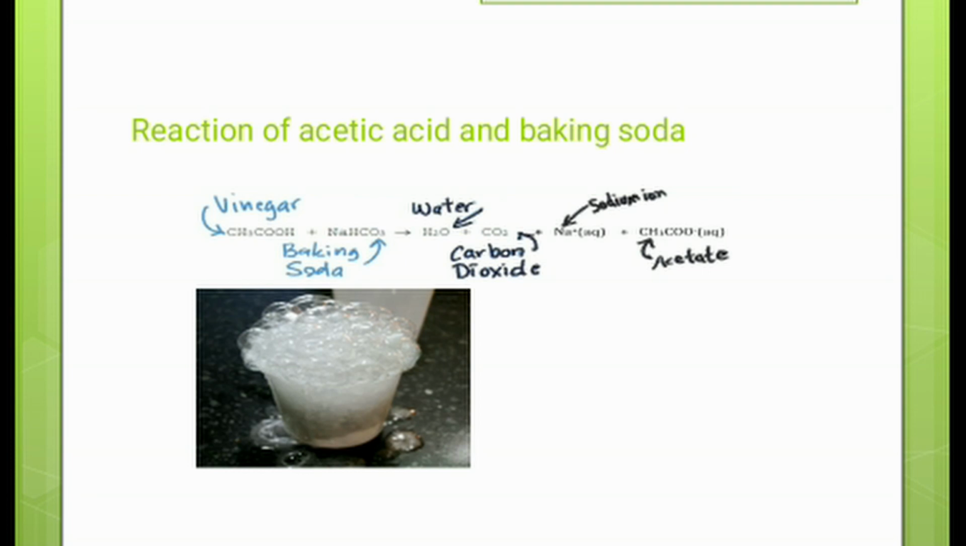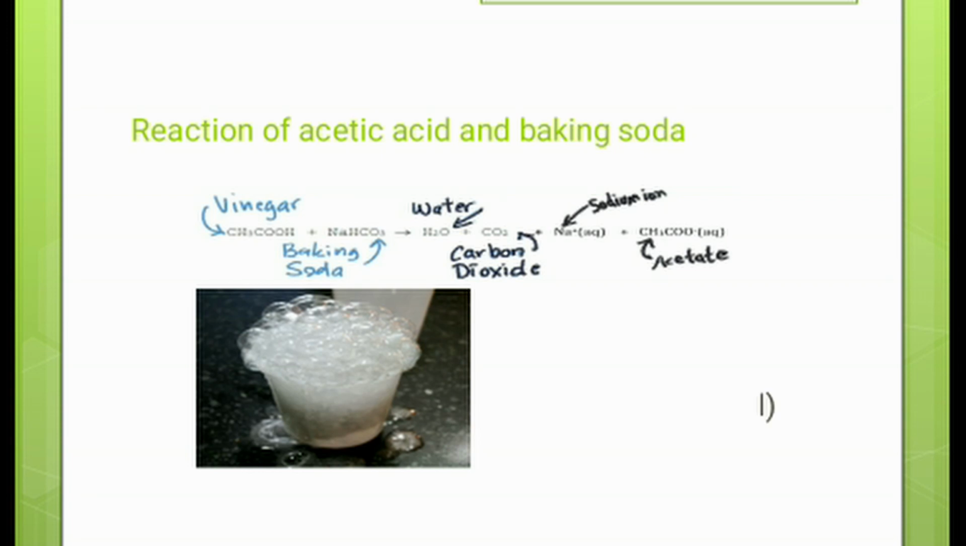Reaction of acetic acid and baking soda. What is acetic acid? It is vinegar, usually available in our kitchens, and baking soda is also available in the kitchen. So when we add acetic acid and baking soda, which gas is produced? Carbon dioxide gas is released. So how will you prove that during this reaction carbon dioxide gas is released?